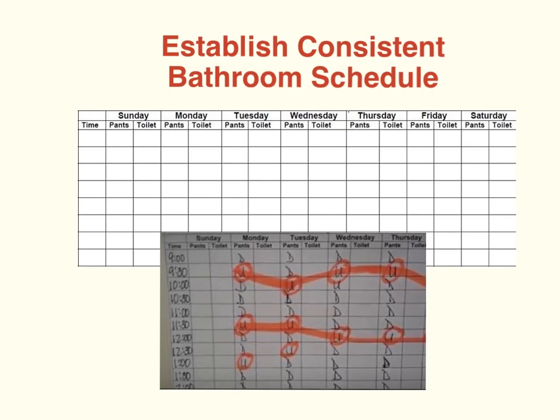Establish a regular, consistent daily bathroom schedule for home and school. Chart the results of the child's bathroom visits, specifically successes, for a minimum of 3 days. This information can be used to determine how often he should have a bathroom break on a regular basis.